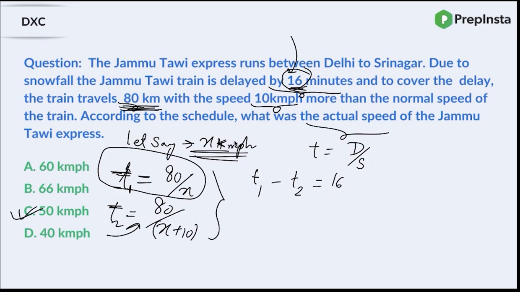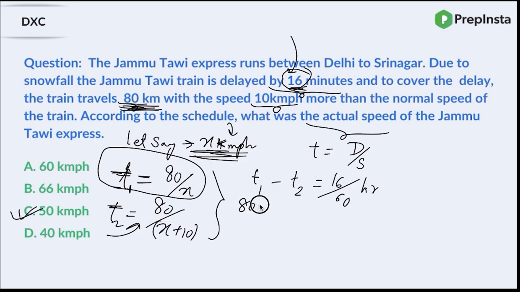Yes, 16 minutes. Now, because we have taken everything in kilometers per hour and even this is in kilometers, I'll just convert this 16 minutes to 16 by 60 hour. I hope you got this. So the basic difference is when the train paced up, it actually covered 16 minutes. So with the actual time and the escalated time, the only difference between those two times is this 16 minutes. So you got the equation, you can find x from here.